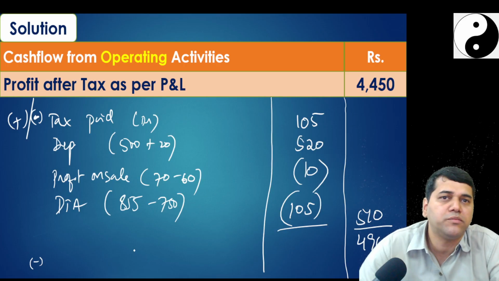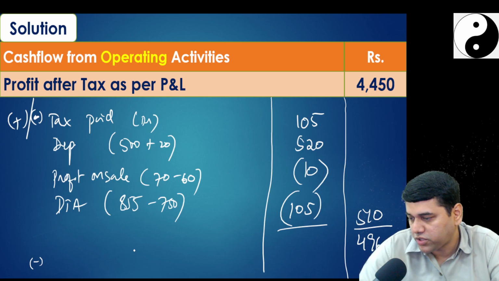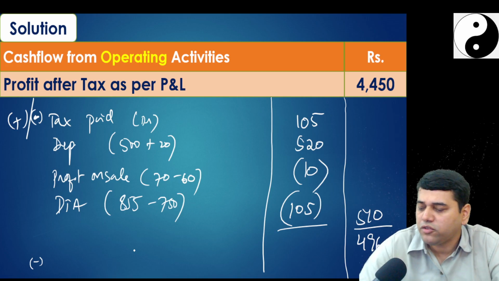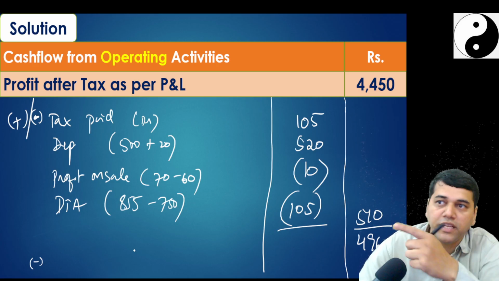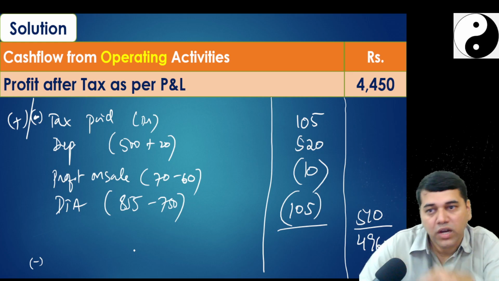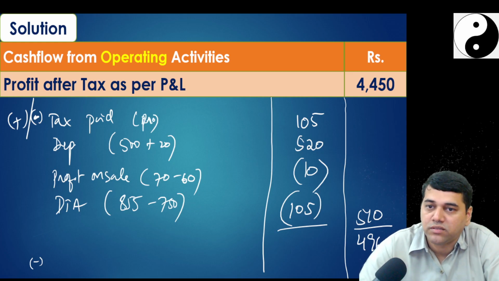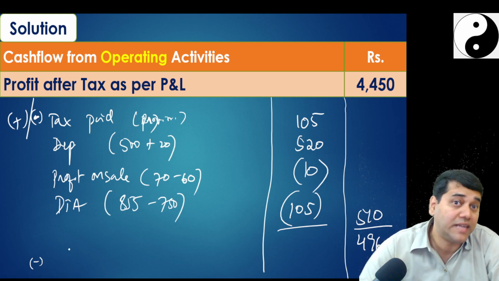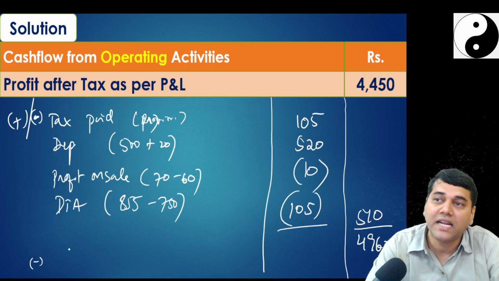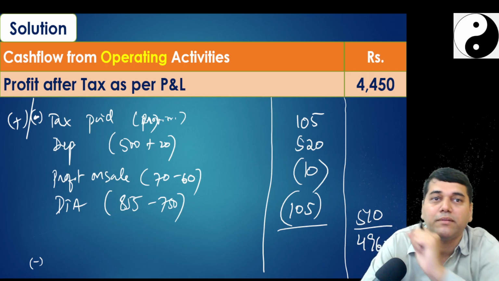So here our assumption is, just go to the provisions. Have they told you anything in the provisions? Provision for income tax is not there. So we will assume that this 105 is what is paid in cash. Otherwise, if the income tax provision was there, what I will add back is the provision here. And what I deduct here is the taxes actually paid in cash. And that I will come to know by looking at the income tax provision account.